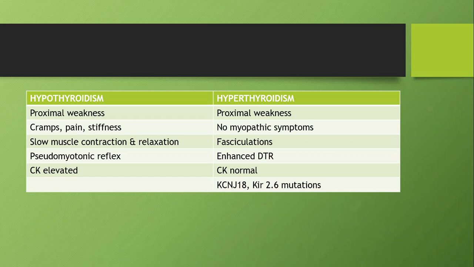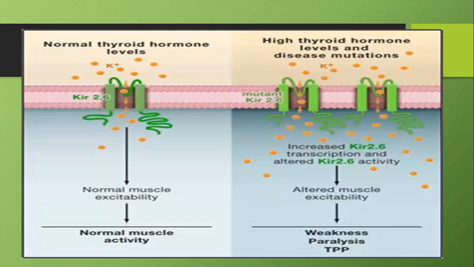This is due to KCNJ2 mutation, and I told you hyperthyroidism or thyrotoxic periodic paralysis resembles hypokalemic periodic paralysis. This is the mechanism shown. Similar to hypokalemic periodic paralysis, elevated levels of thyroxine are going to stimulate your insulin, which is causing entry of more potassium. When more positive ions enter into the cell, it causes depolarization. Depolarization causes muscle contraction, but relaxation does not occur. So further, there will be weakness.